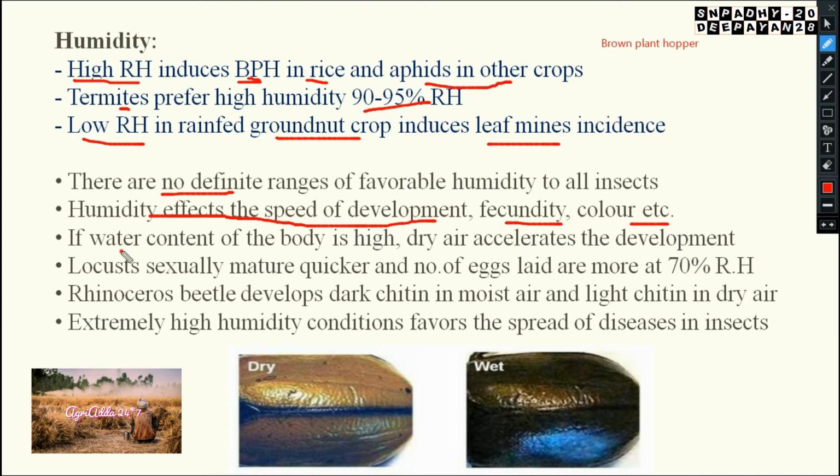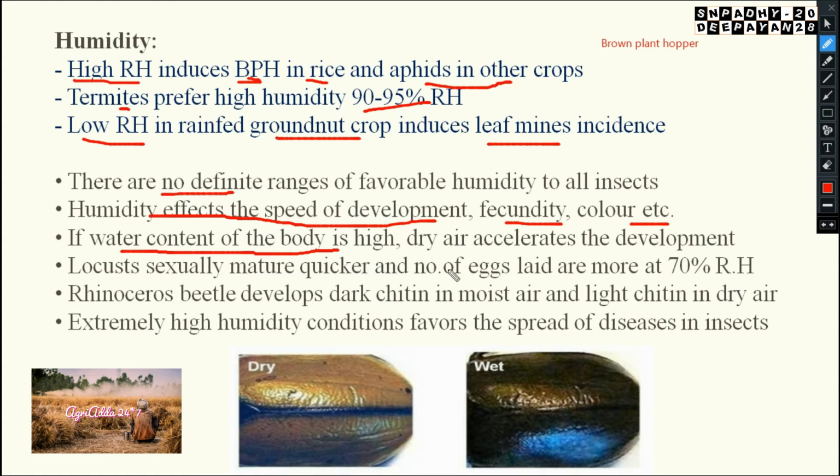If the water content of the body is high, inside the body water is more and outside dry air is flowing, that means it is maintaining the temperature inside and outside. Outside temperature is more, inside the temperature is less, then what will happen? The development will be somewhat more optimum. Yes or no? Because it is regulating some equilibrium.